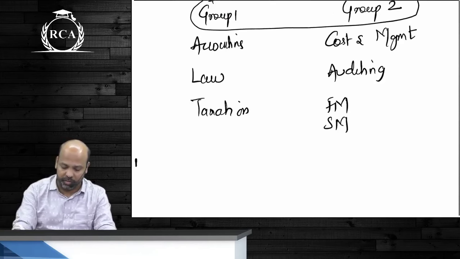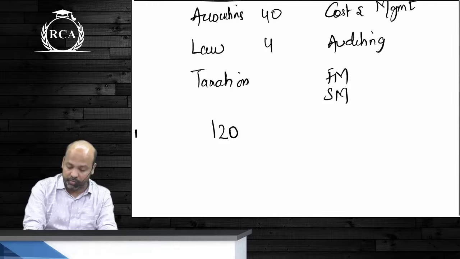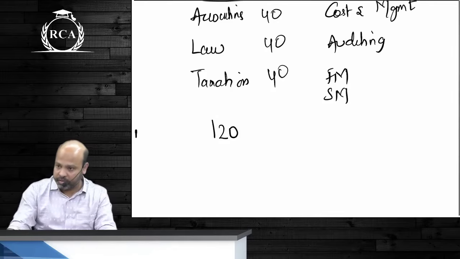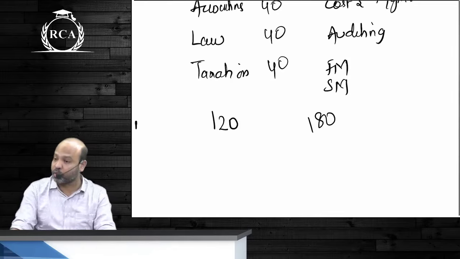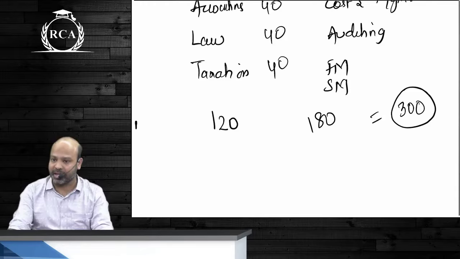Meaning there is a possibility that a student scores 120 in group 1, let's say 40, 40 and 40, and they score 180 in group 2. The combined total is still 300, which is 50% of the overall aggregate required. You still clear both the groups.